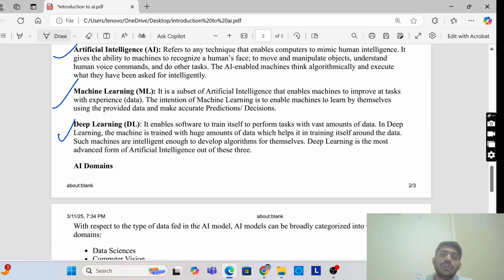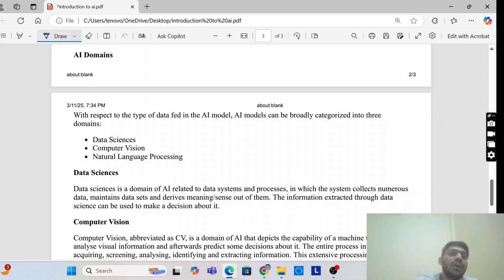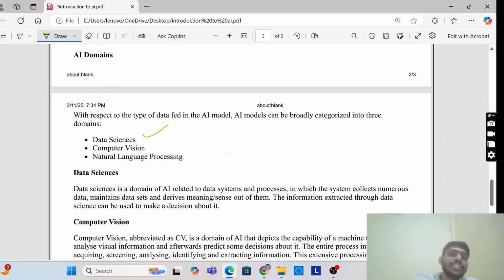Okay. So now the next one, AI domains. There are three domains of AI: data science, computer vision, and natural language processing. So what is data science? What is computer vision? And what is NLP? Let me introduce you.